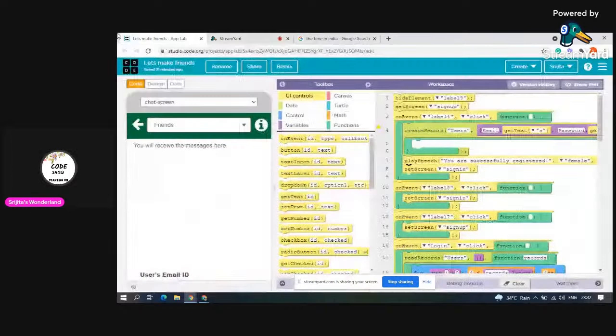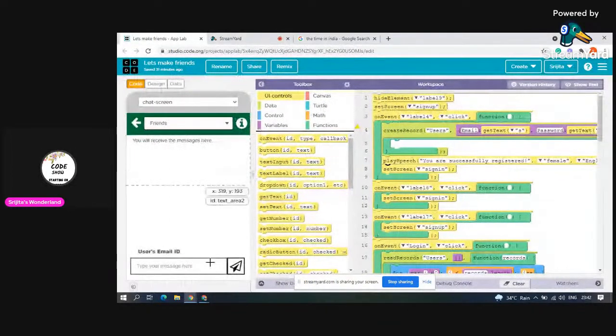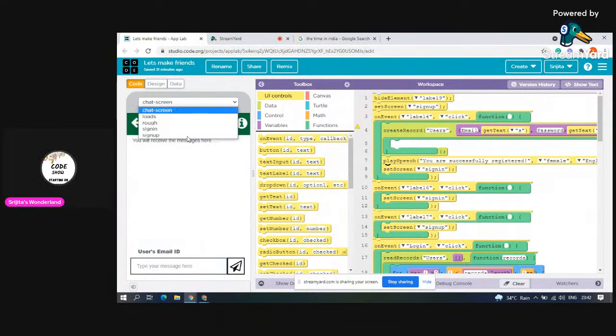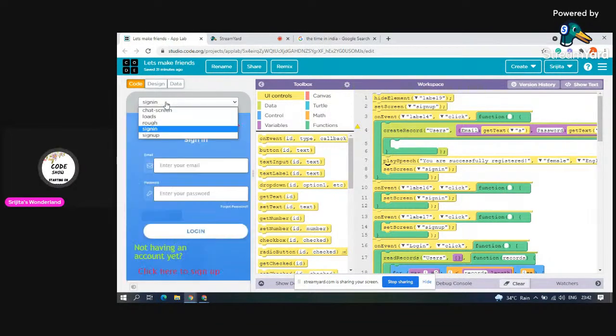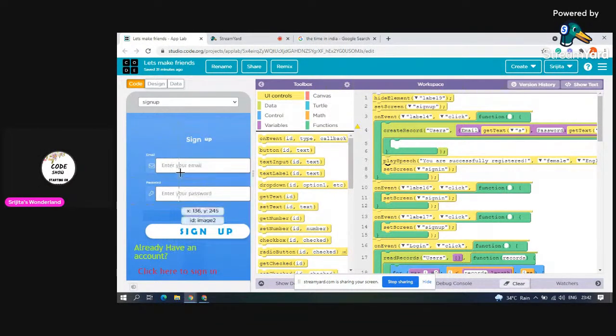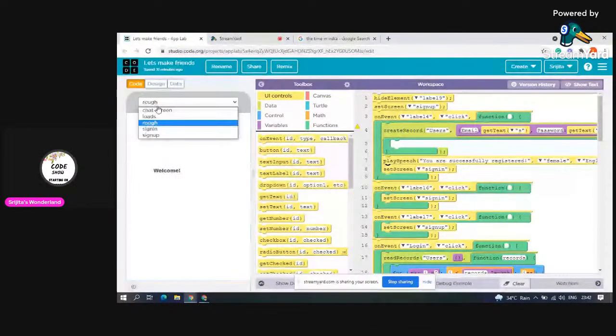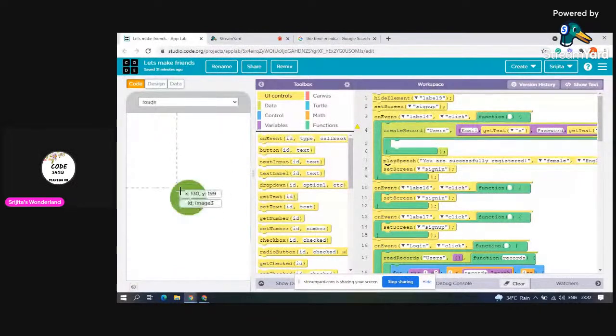This is a text input basically. Okay, it's not a text area, it's a text input. It is a button, this is a label, this is an image. You can see this is a text area. This is a button, like an image only. This is again an image, and this is a drop down, and this is a text area. Simple designing. Now my sign up screen is also like this. Then loads, and see, there is a gif.